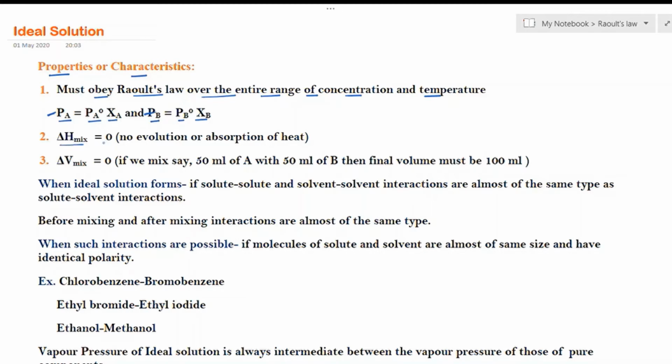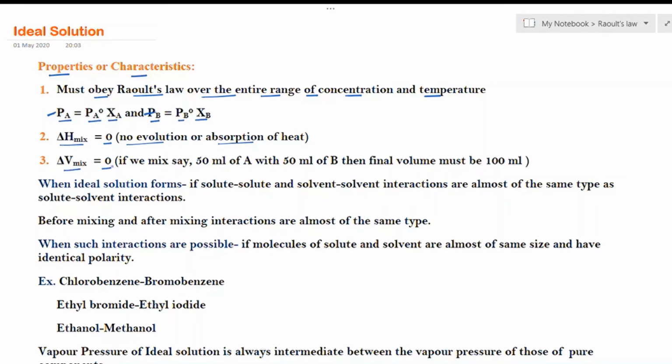The second condition is delta H mix is equal to 0. That means during mixing there should be no evolution of heat or there should be no absorption of heat. That means delta H mix is equal to 0.